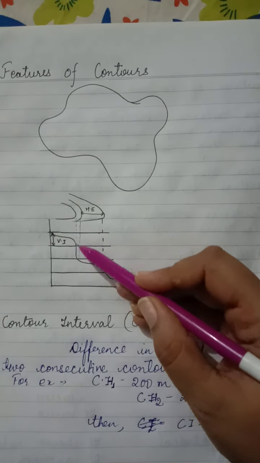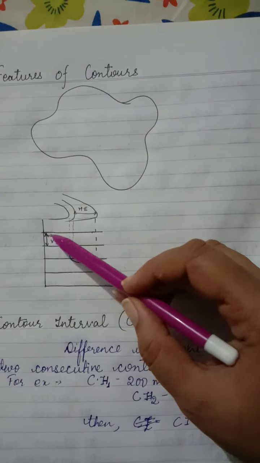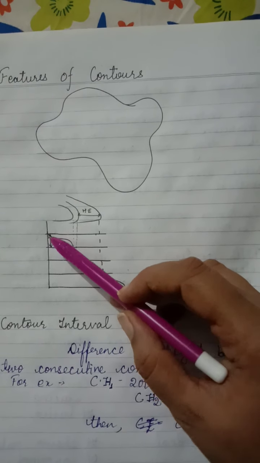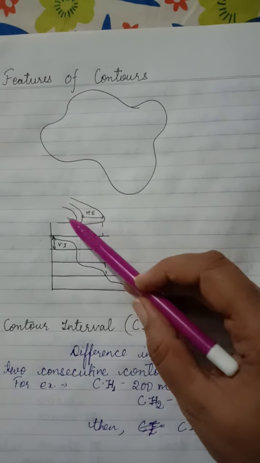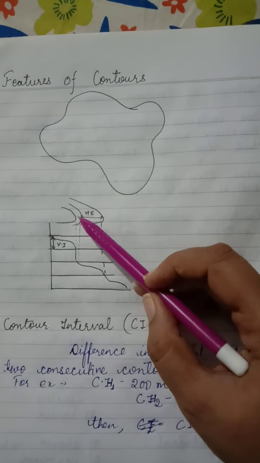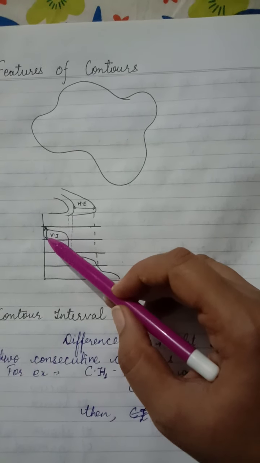And see, this is the contour line. This is a contour, and when we have taken only a part of contour, it is drawn here on the map, then you can see vertical interval here, and this is the horizontal equivalent. The horizontal distance between the two contours is horizontal equivalent, and the vertical distance between two contours is vertical interval.